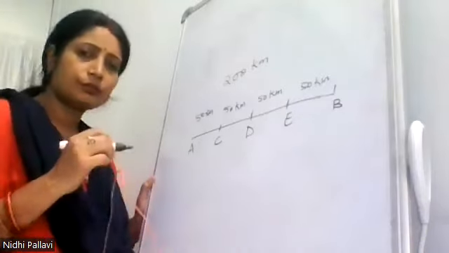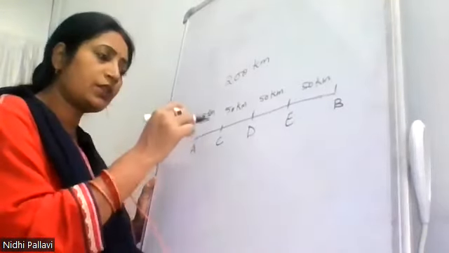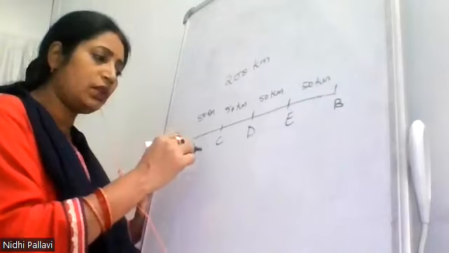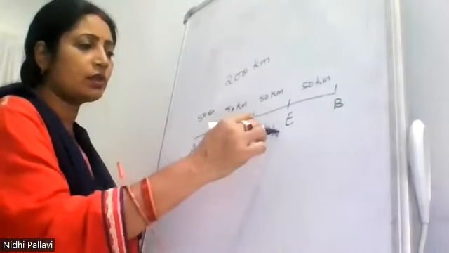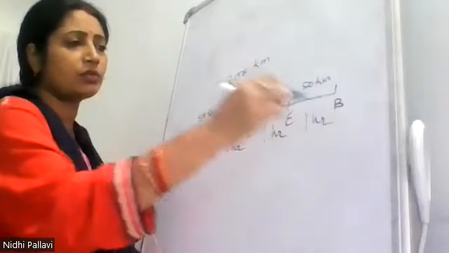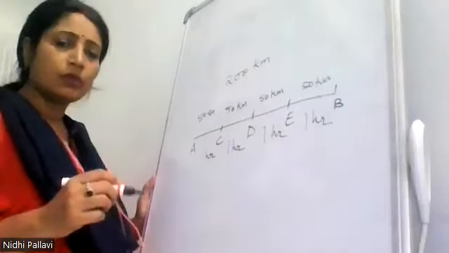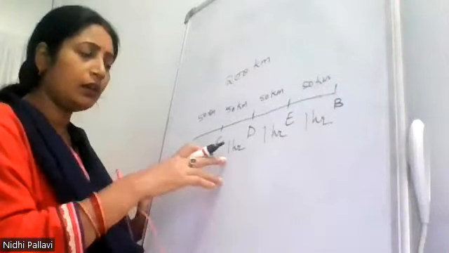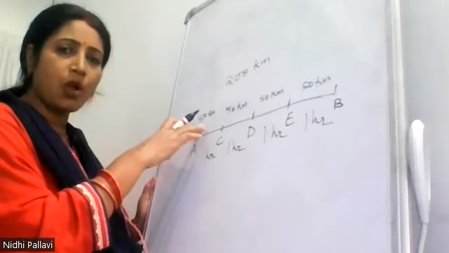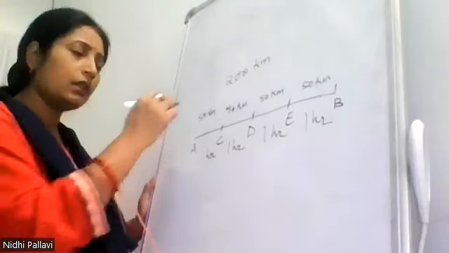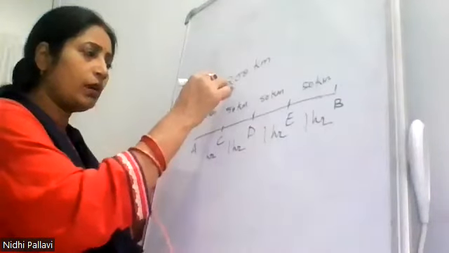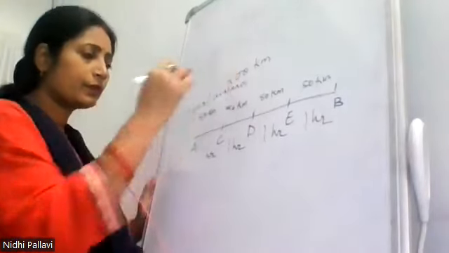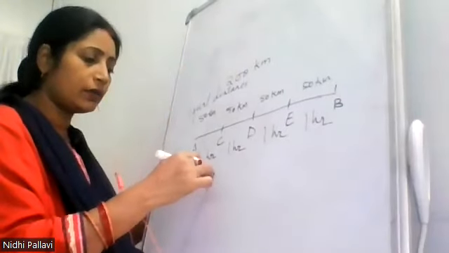The time taken to cover A to C is 1 hour. This is also 1 hour, this is also 1 hour, and this is also 1 hour. So in every 1 hour, it is covering a distance of how much? 50 kilometers. That means equal distance, equal interval.